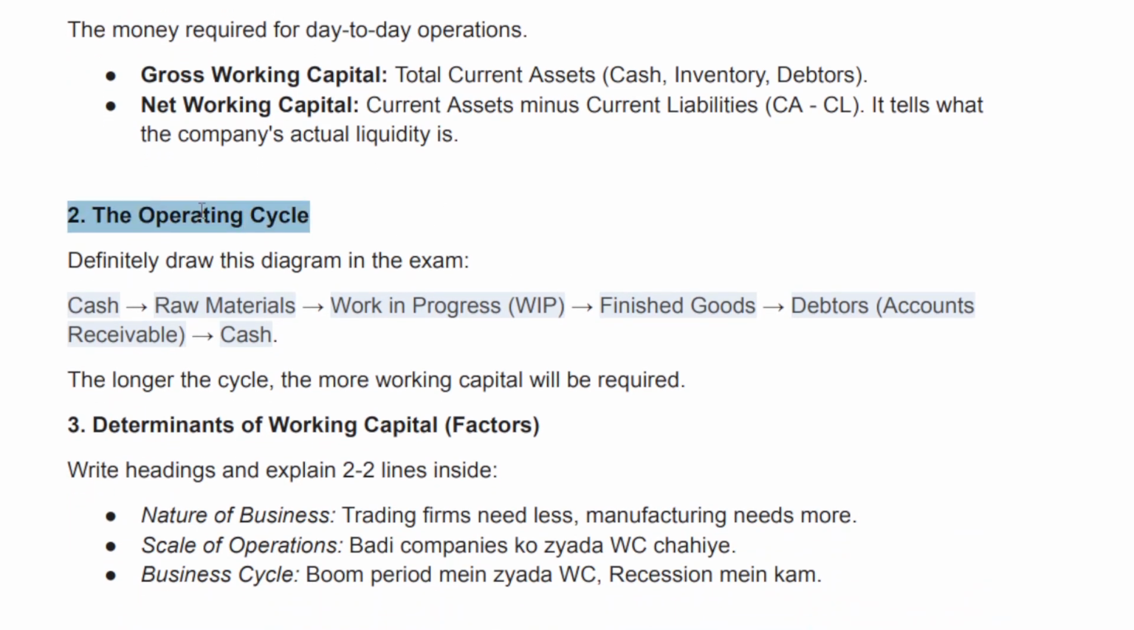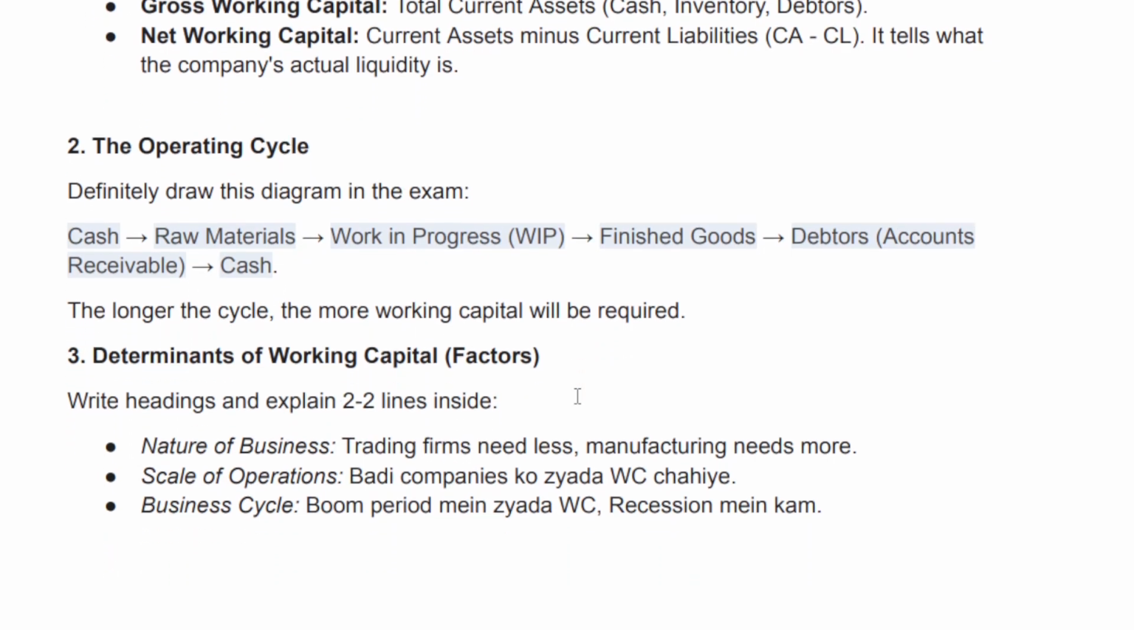2. The operating cycle. Definitely draw this diagram in the exam. Cash → raw materials → work in progress (WIP) → finished goods → debtors (accounts receivable) → cash. The longer the cycle, the more working capital will be required.